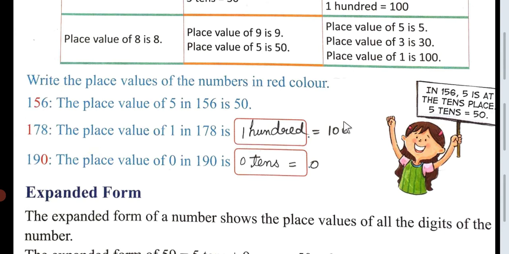That means 1 hundred is equal to 100. So the place value of 1 is 100. Now 190. The place value of 0 in 190 is 0 tens, which is equal to 0. So the place value of 0 is 0.